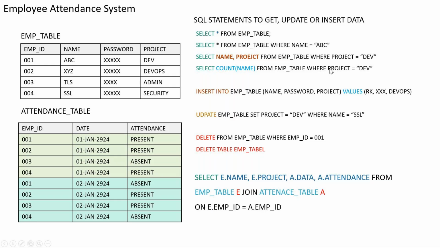Okay, and for that count I am also putting a condition here that where project is equal to Dev. I can also say, select the count specifically with the projects, all the projects, to see how many people are in which project. I can get that pivot also. Pivot is a terminology used in Excel where you can put all the things together and get the extraction of data. So I want to know in the dev project how many people I have, in DevOps how many, in admin how many, and in security how many. You can really get that also.